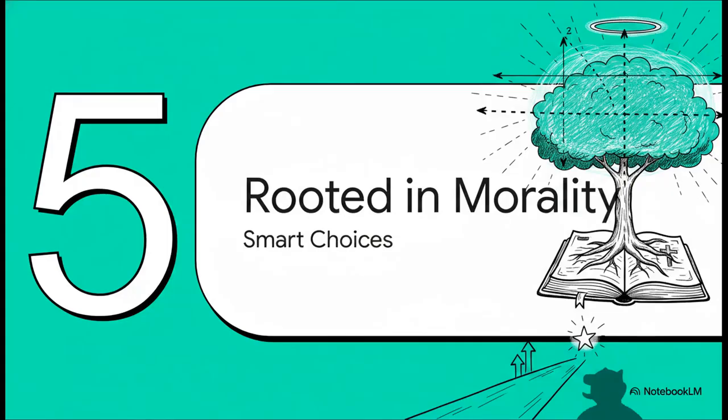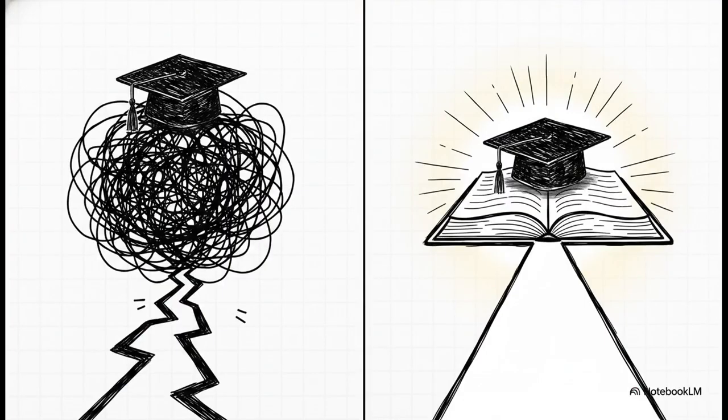And finally, Section 5, Education Rooted in Morality. So, what does this all mean for the students taking this course? Well, the overarching philosophy of the heroesmartacademy is quite literally that education without morality will hurt. The creators intentionally intertwine biblical morality with their math lessons to argue a bigger point, that being highly educated is really only beneficial if it's paired with the right moral compass. It's about drawing the right lines, not just on your graph paper, but in your daily actions.